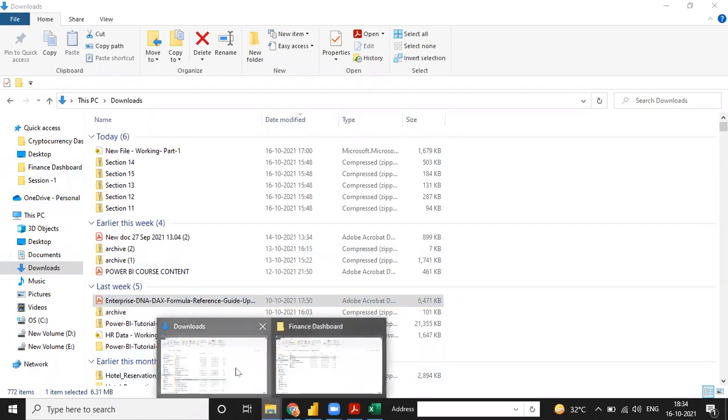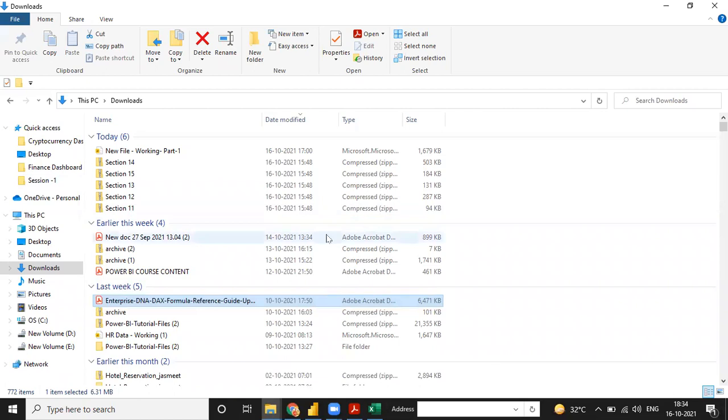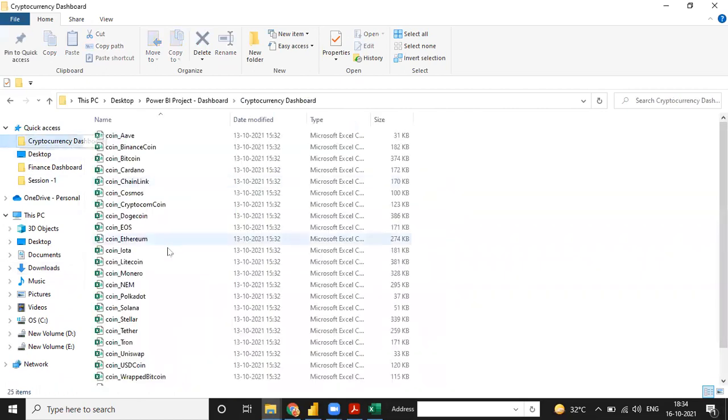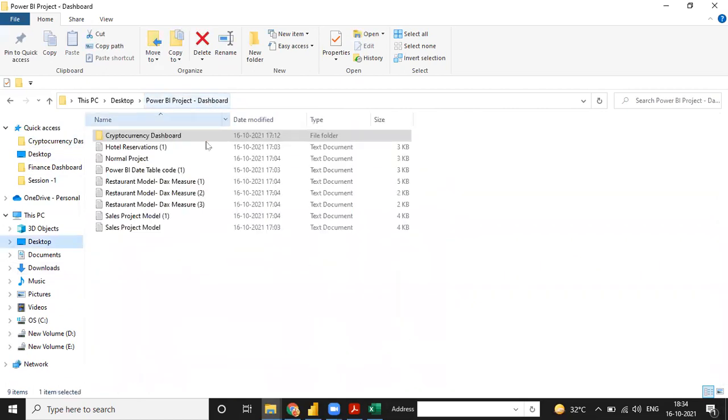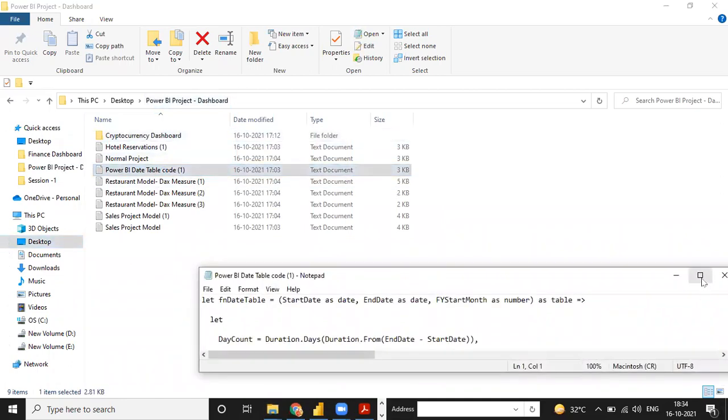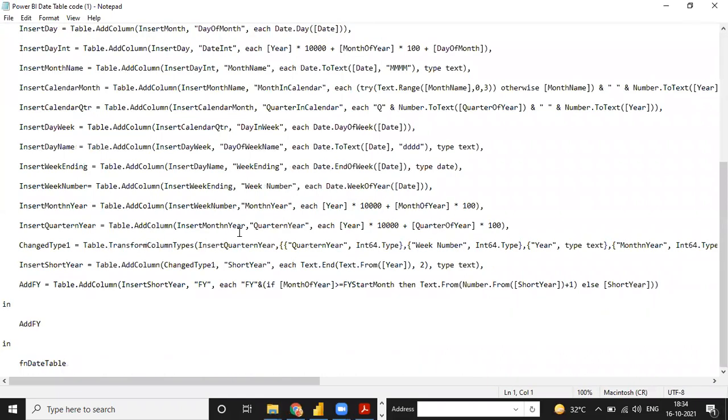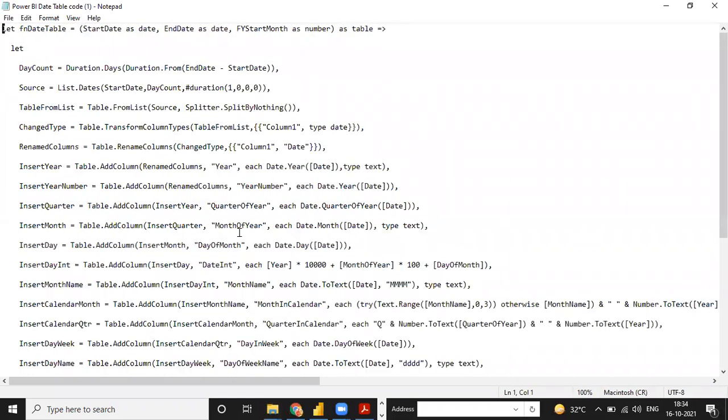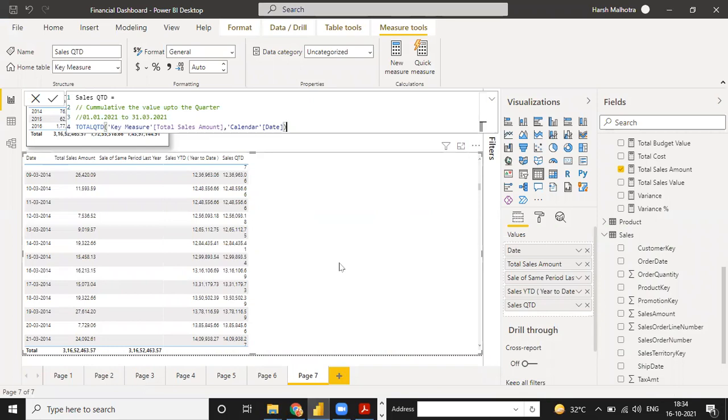One more thing, guys, for calendar date tables, I am going to give you one more reason. How do you calculate your calendar table every time? Use the Power BI date table. See, this is the date table code, which I have already shared with you all. Every time you use this date table, it will give you the most benefit. Why? You don't have to calculate your date table again and again for a particular year or that kind of thing.